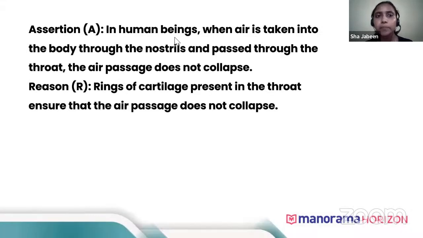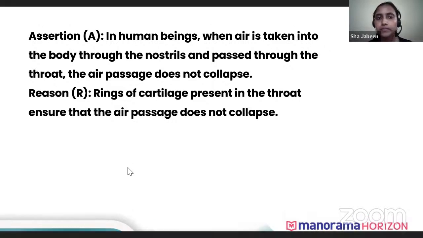Now again, an assertion has come in human beings. When air is taken into the body through the nostrils and passed through the throat, the air passage does not collapse. Why? The reason is that rings of cartilage present in the throat ensure that the passage does not collapse. Is the assertion right with the reason? Yes, the assertion is right and the explanation of the reason is also correct. So the answer will be the first option: both assertion and reason are true, and the reason is the right explanation of the assertion.